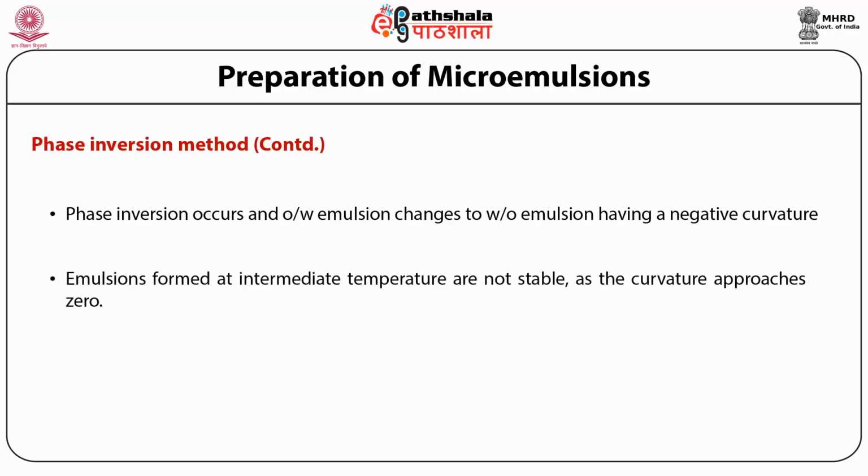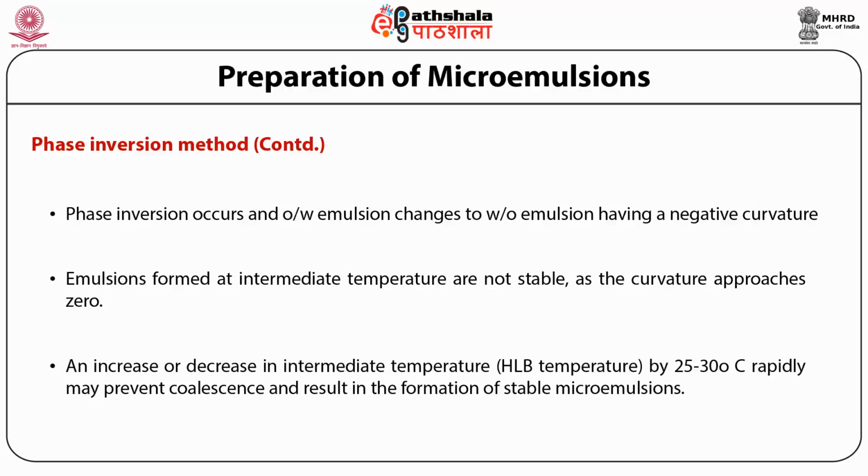Emulsions formed at intermediate temperature are not stable as the curvature approaches zero. An increase or decrease in intermediate temperature, also known as the HLB temperature, by 25 to 30 degrees centigrade rapidly may prevent coalescence and result in the formation of stable microemulsions.